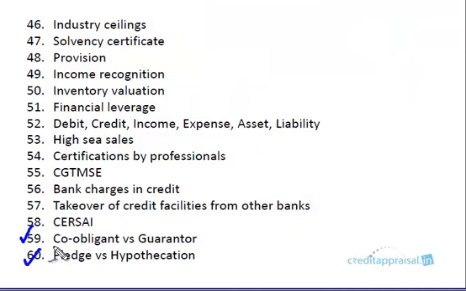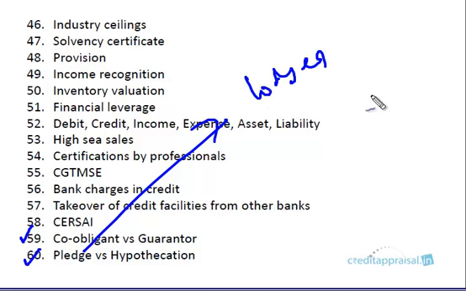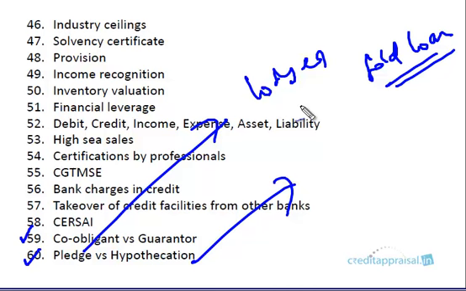Pledge versus hypothecation is a difference which you must be aware of as a banker. Pledge means whatever the security is, it will be lodged with the bank. For example, pledge of gold ornaments for a gold loan. So the security will be in the possession of the bank. In case the account goes bad, you can sell off the assets. If it's a gold loan, you can sell off the gold ornaments and recover your debt. So that's an advantage.